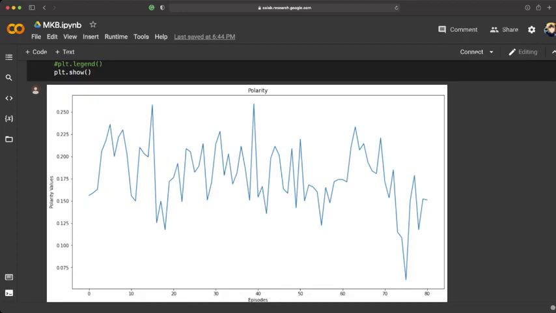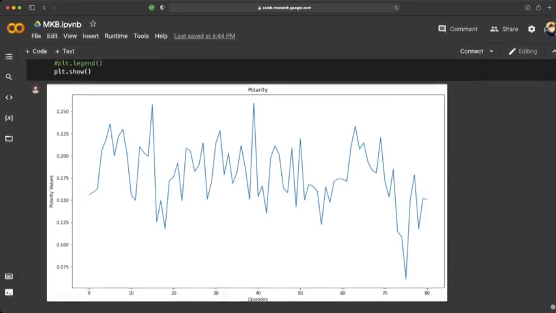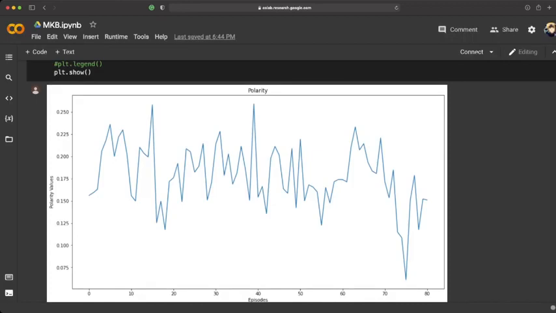As you can see, the polarity values have come in between the range of 0 to 0.25, which means it's around the middle. It's a little more positive. So that's what you can understand from this.